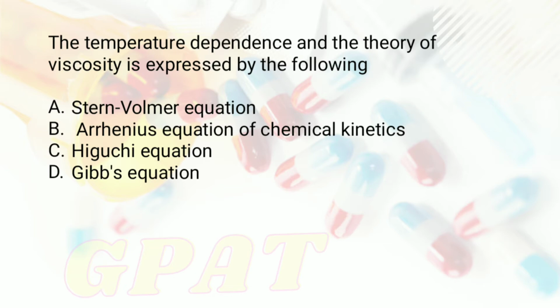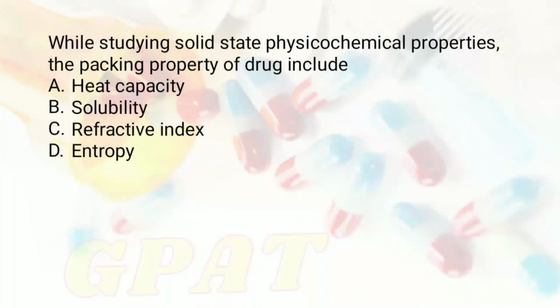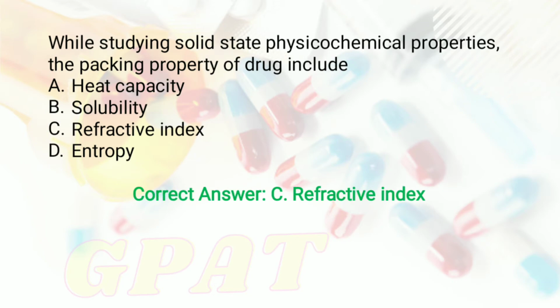So students, right answer of this question is option number B, that is Arrhenius equation of chemical kinetics. Okay, moving to the next question. The question is, while studying solid state physicochemical properties, the packing property of drug include, and the options are A, heat capacity, option number B, solubility, option C, refractive index, and option number D, that is entropy. So students, right answer is option number C, that is refractive index.